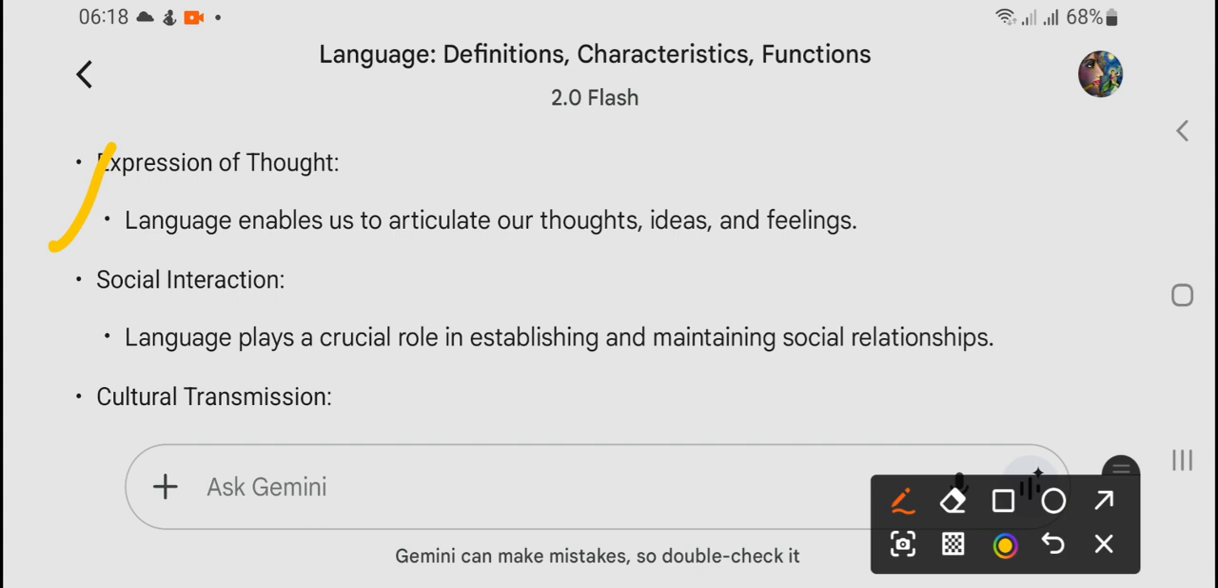Language enables us to articulate our thoughts, ideas and feelings. So what does language do? It carries our thoughts, ideas and feelings from one person to another, like from a speaker to an audience, right? So that is expression of thought.